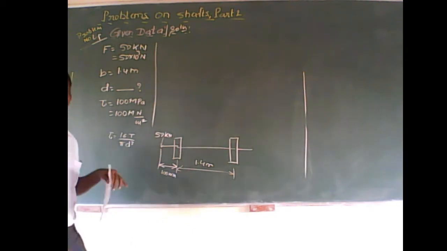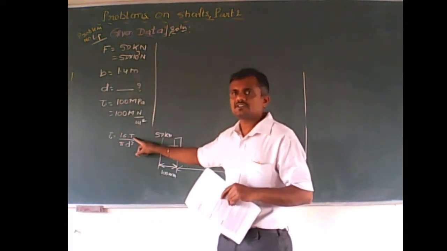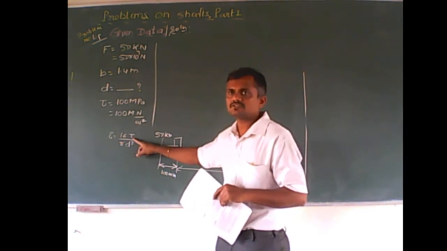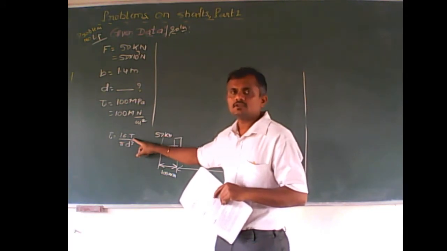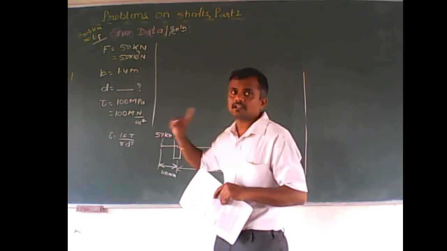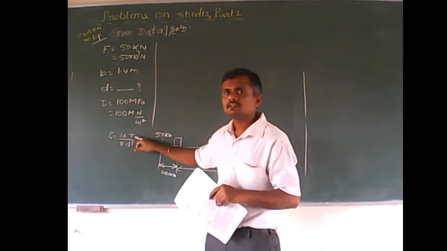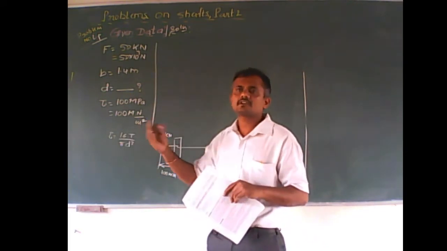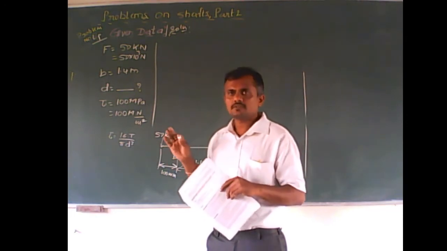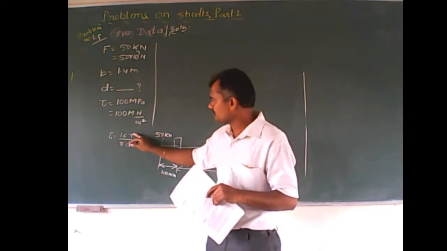Normally we use this relationship to solve the problem, where T, the torque or twisting moment, was given, equal to force into distance, or we used the relation 9.55 into 10 raised to 6 P upon N, where power and N were given. You can substitute the value of power and RPM, I mean speed, to calculate the value of T.